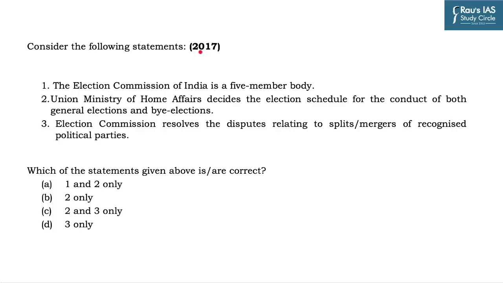Moreover, every year at least one question in the UPSC Prelims exam comes directly from the constitutional bodies. As you can see, in the year 2017, UPSC asked about the Election Commission of India, which is also a constitutional body created under Article 324. In this question, you are required to identify which of the following statements is or are correct. The first statement says, Election Commission is a 5-member body. It is not a correct statement, as Election Commission is a 3-member body, not a 5-member body.